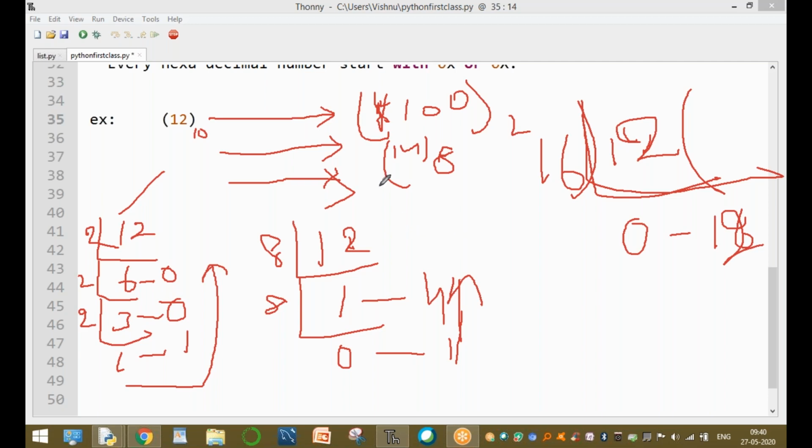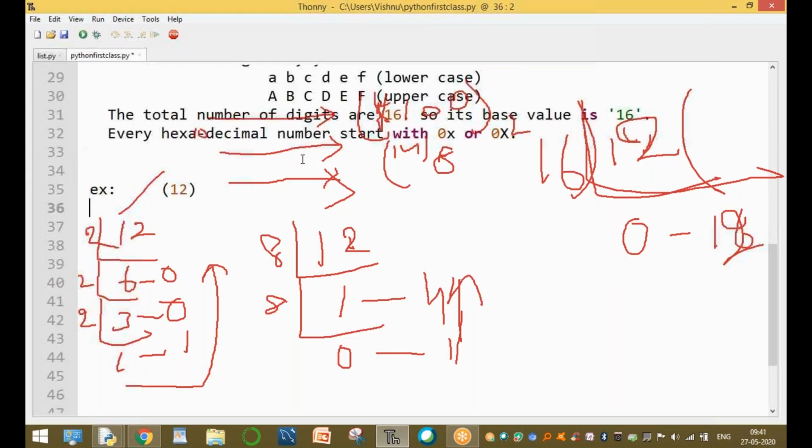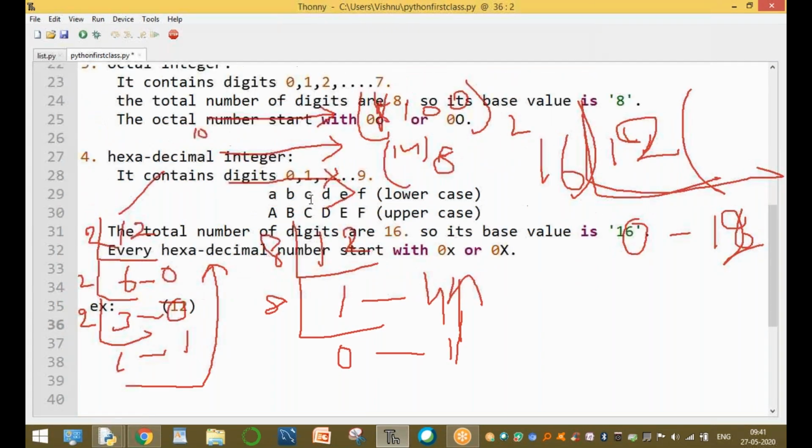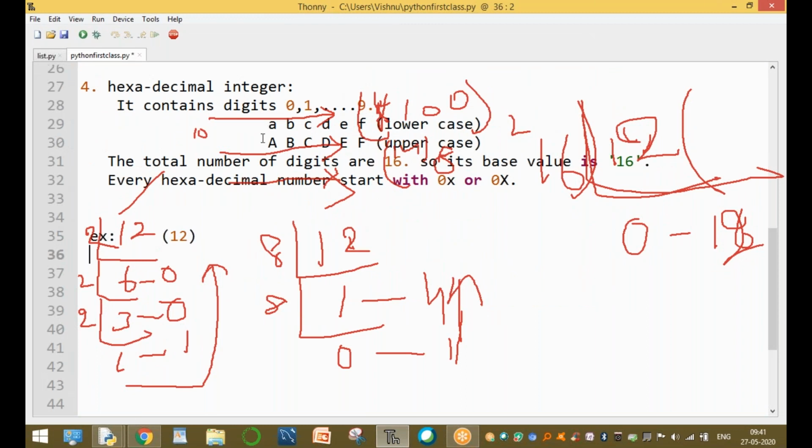What is the value of the 12? Here, 10, 11, 12. The value of the 12 is C. So the output is C.